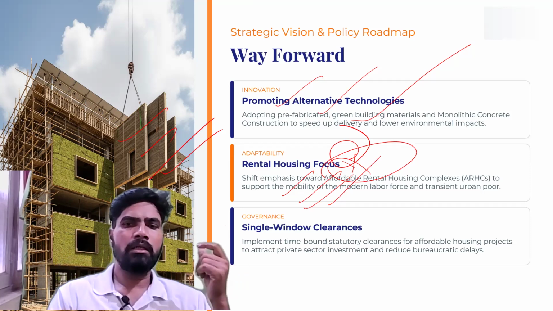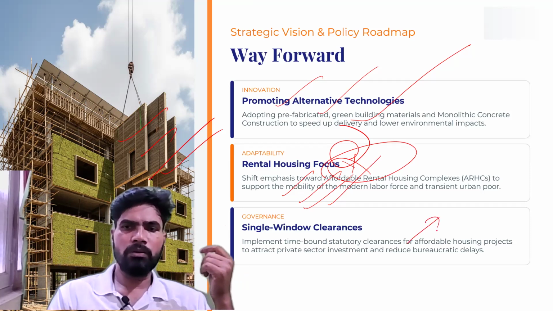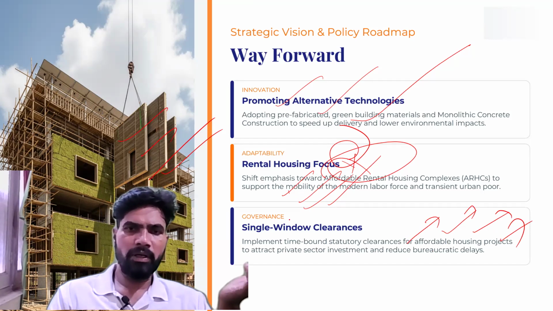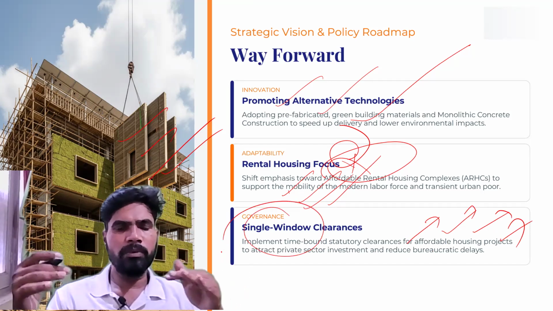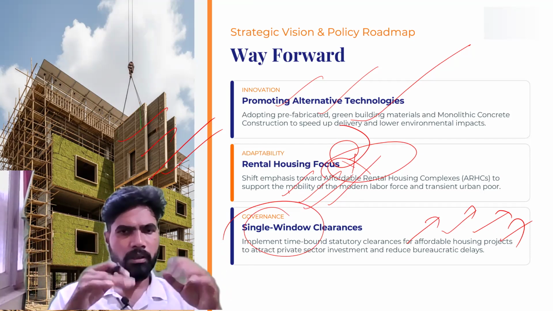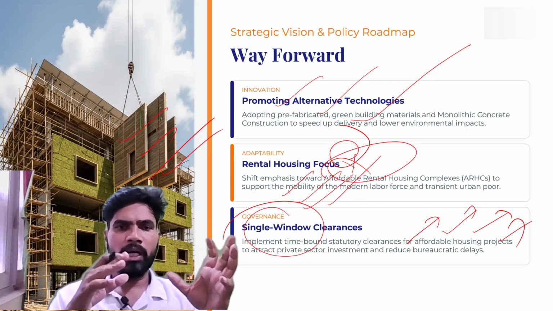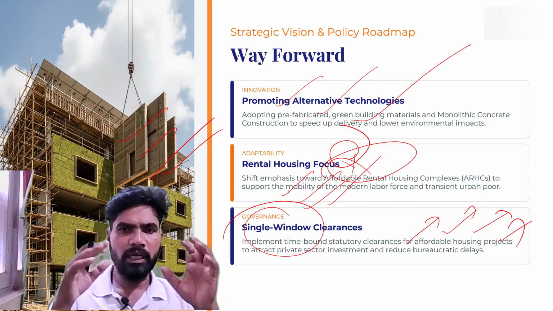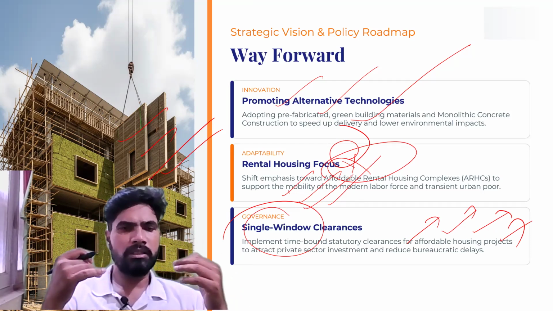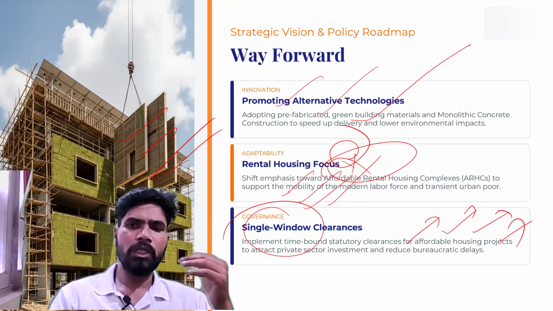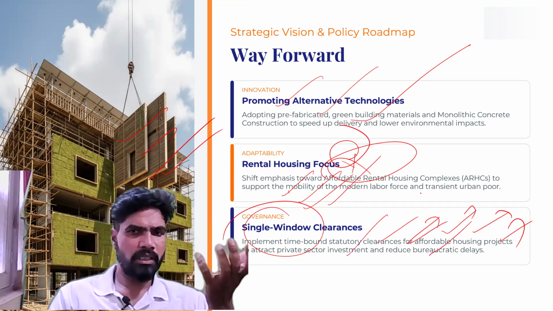Then the third thing: getting permissions is also very difficult in our country, you know very well. So why don't we provide single window clearance for all the permissions required? Tap water, municipal connection, municipal electricity permission, everything. Why don't we provide it in a single window manner so that the construction of the houses can be started immediately? So these are some of the solutions we can suggest.